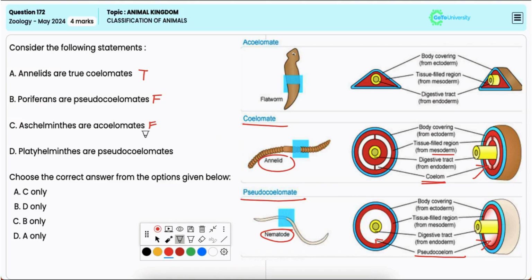D: Platyhelminthes are pseudocoelomates. Now, this is also incorrect because Platyhelminthes, that is the flatworms, are acoelomates. That is, they lack a true body cavity. Hence, the correct answer is option B, as only statement A is true.